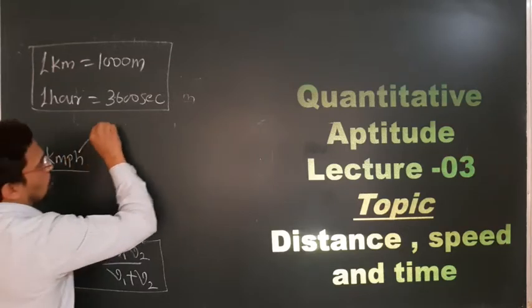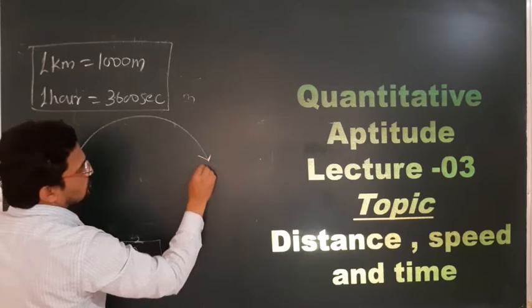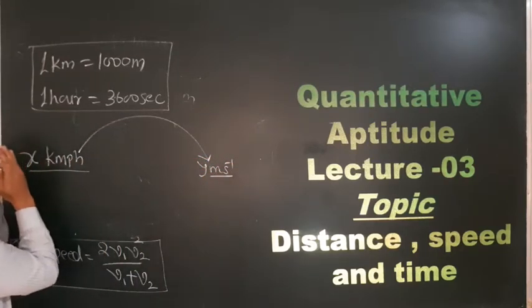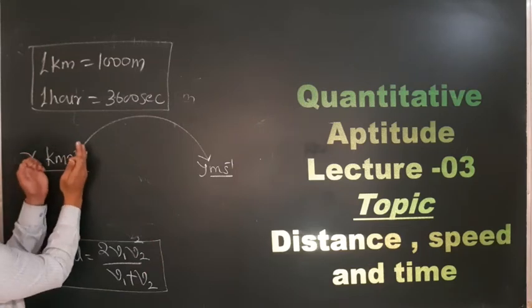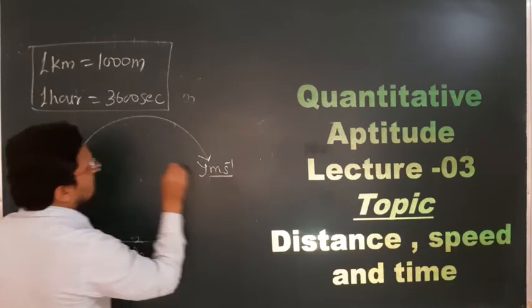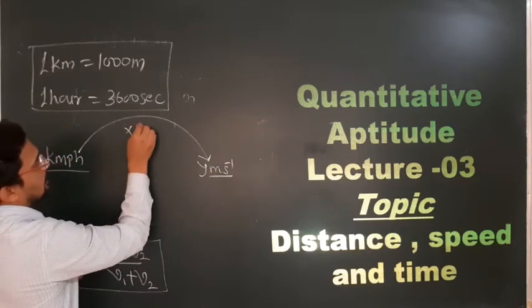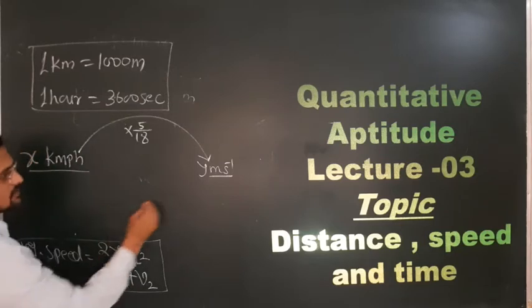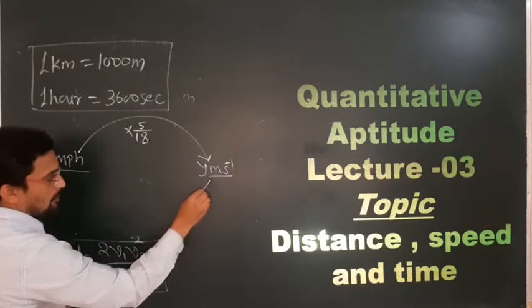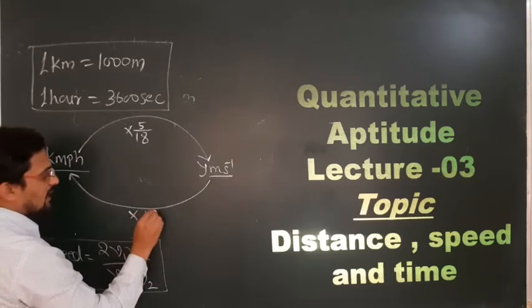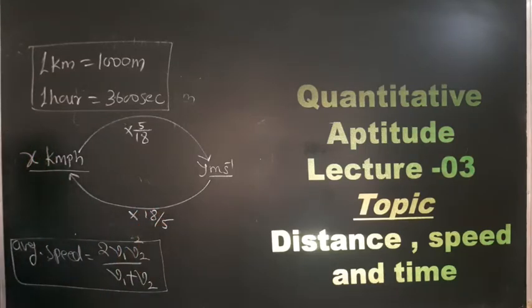Now if you want to convert into meter per second, that means any speed given in kilometer per hour can be converted into meter per second, you just have to multiply by 5 by 18. I will tell you with an example. And if you want to convert from meter per second to kilometer per hour, you have to multiply by 18 by 5.